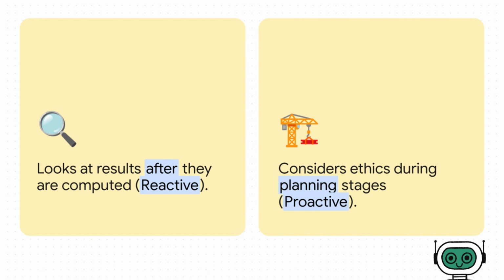XAI is also just one piece of a bigger idea called responsible AI. Think of it this way. Responsible AI is proactive. It's about designing systems with fairness and ethics in mind from the very beginning. XAI is often reactive. It's a tool we use to audit and understand a model's behavior after it's already been trained. You really need both.